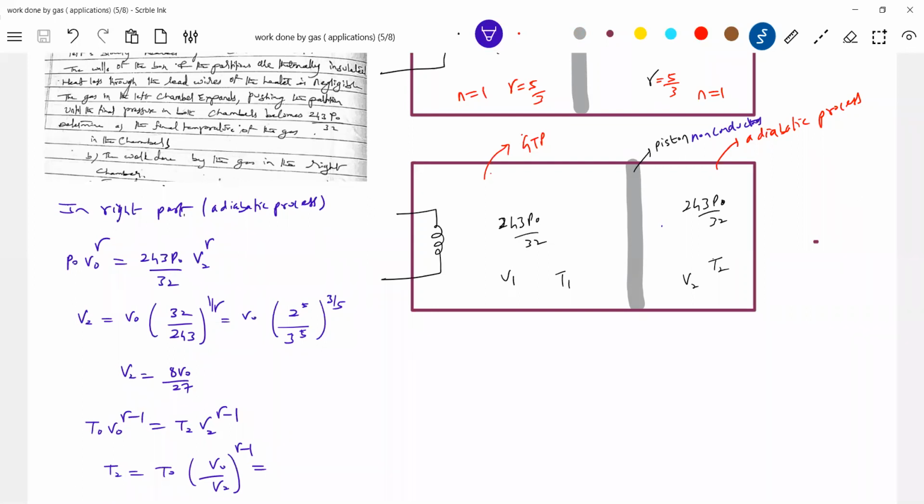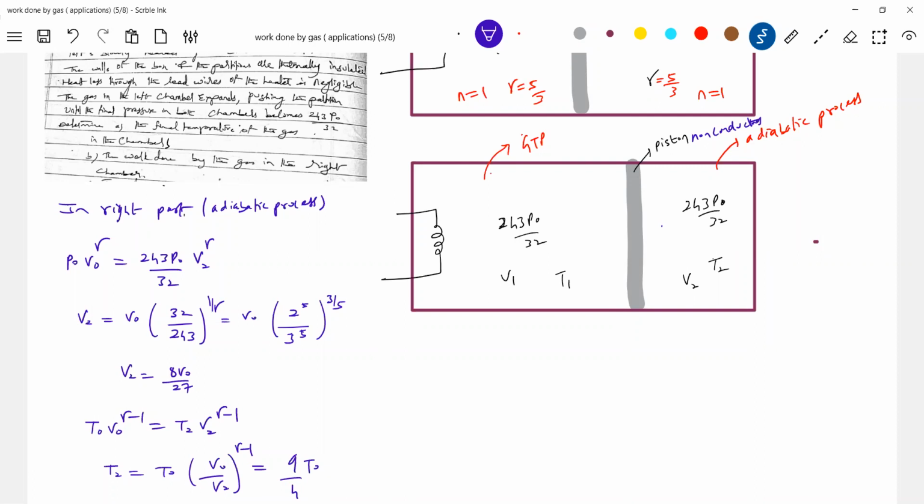Please help me with value. I'll proceed next. Sir, 9 by 4 T naught. 9 by 4, sir. Okay, 9 by 4 T naught. Okay, no, I got T2.